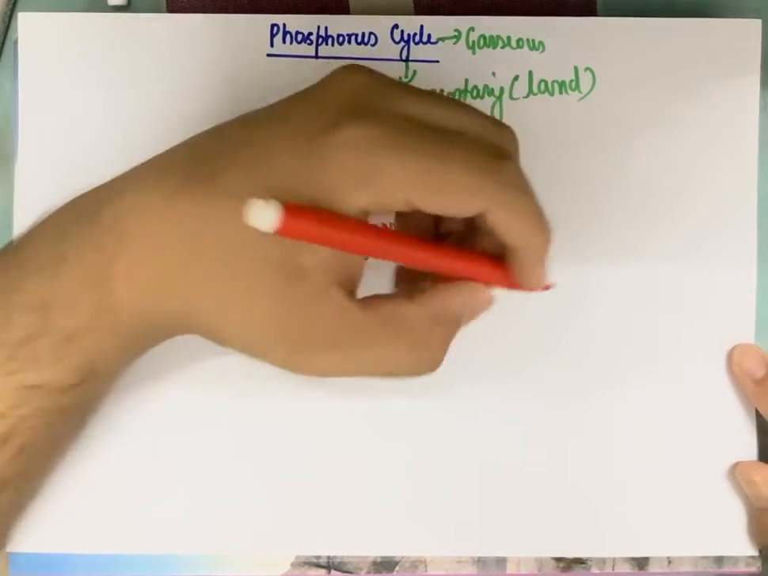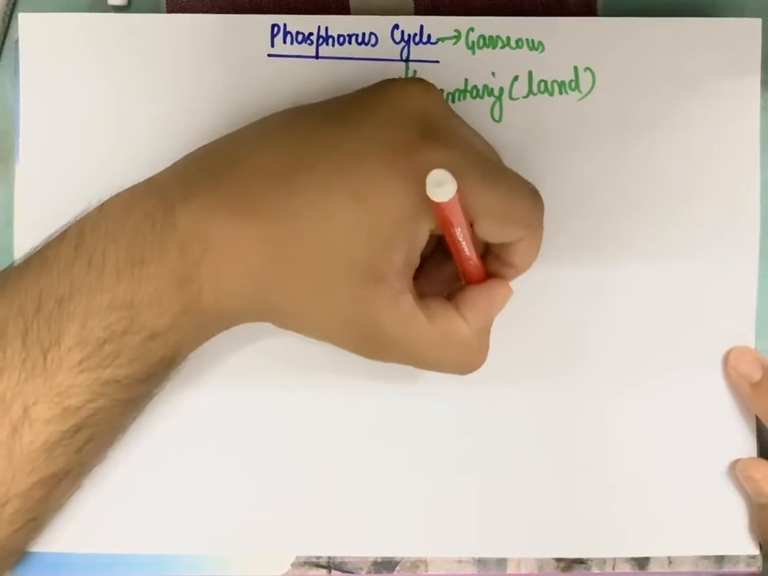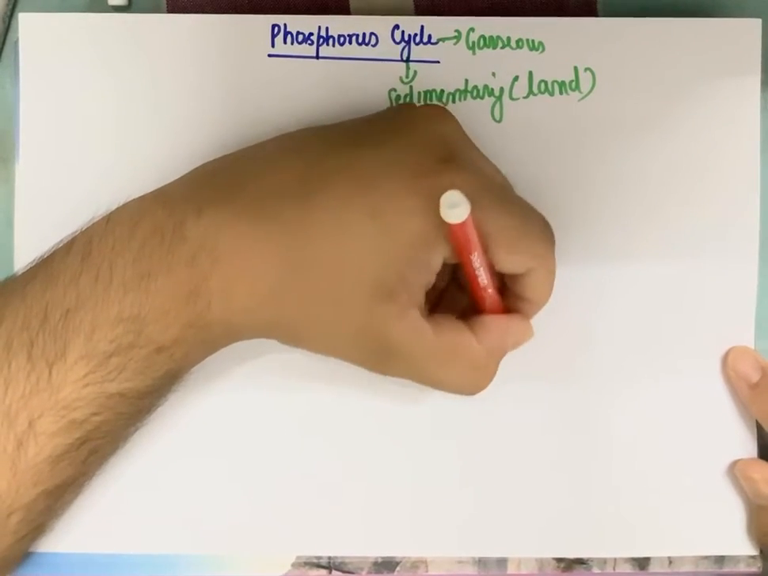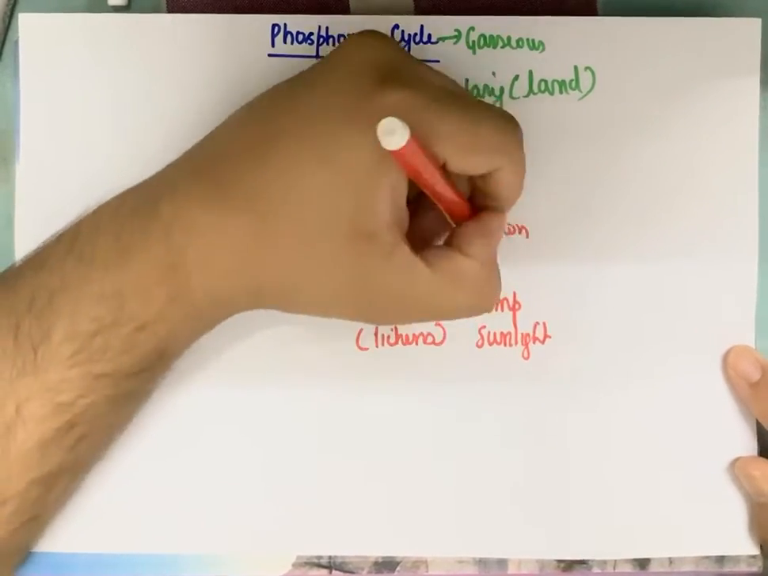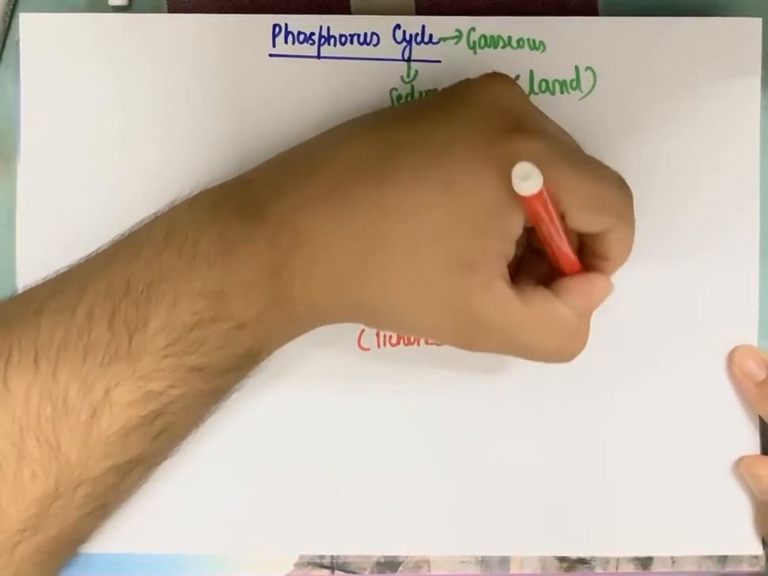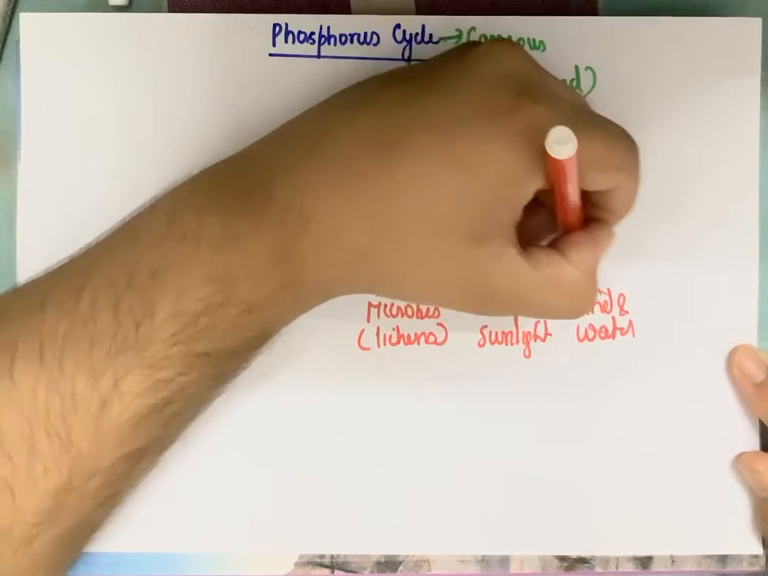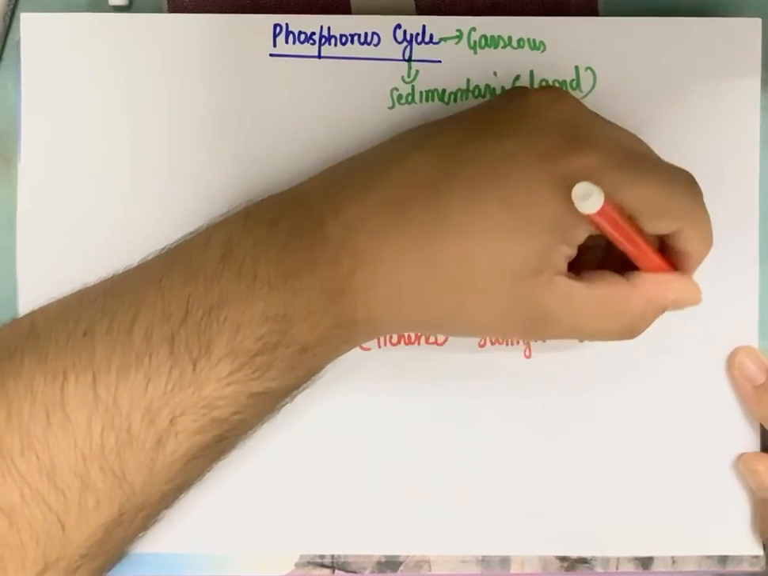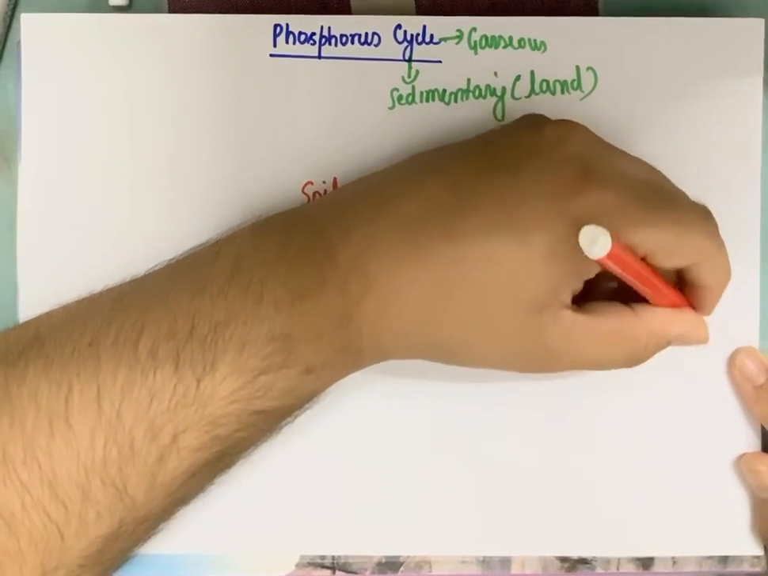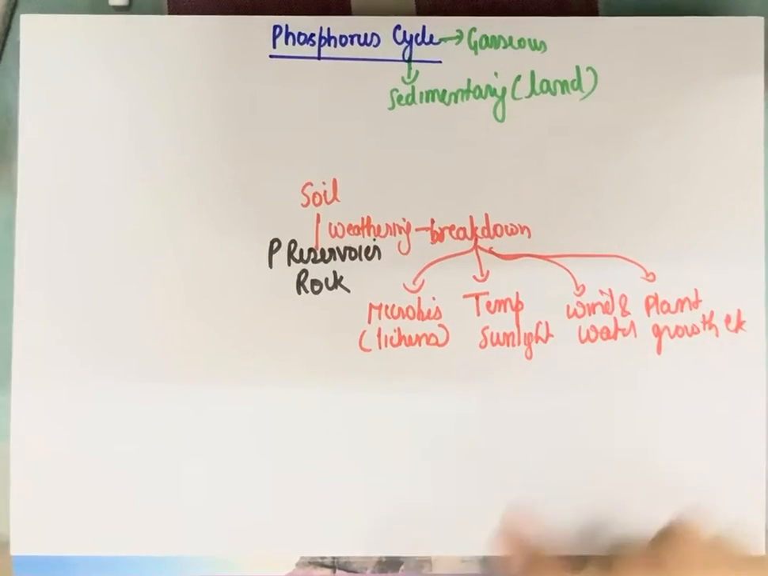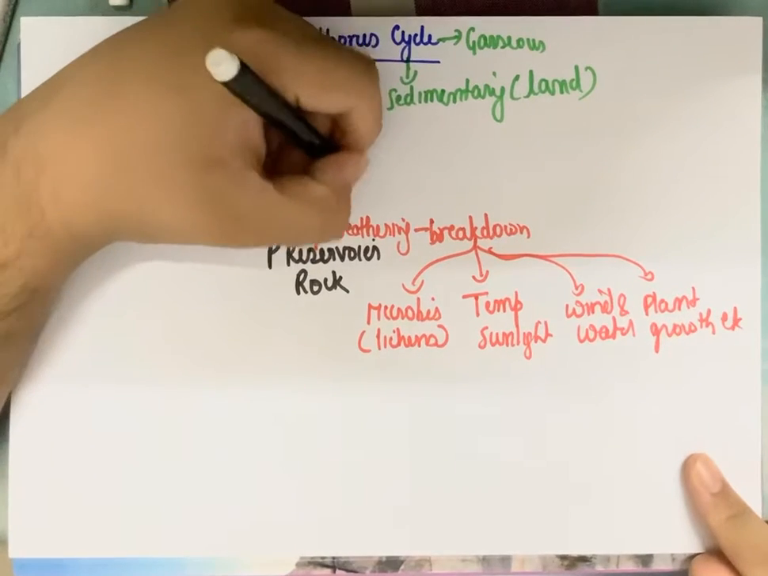The second way the breakdown can occur is due to temperature and sunlight. It can also occur in a small way due to wind and water. It can also occur due to plant growth on a rock, etc. These are all methods through which the breakdown or weathering of rocks can happen, which lead to the formation of soil. And soil, of course, you should be knowing by now, is always a solution.